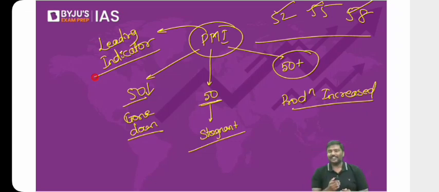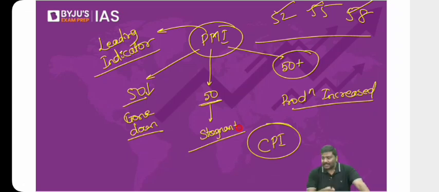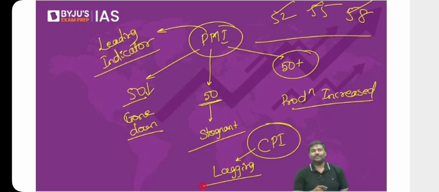Let me ask you one more point here. CPI, is it a leading indicator? No, CPI is not a leading indicator. CPI is a lagging indicator. What do you mean by a lagging indicator? What is the inflation of April? You will come to know in the month of May. The event is over, and after the event is over, you are coming to know the data.